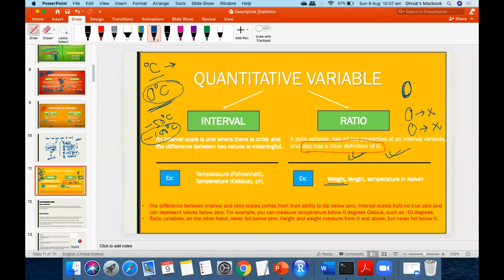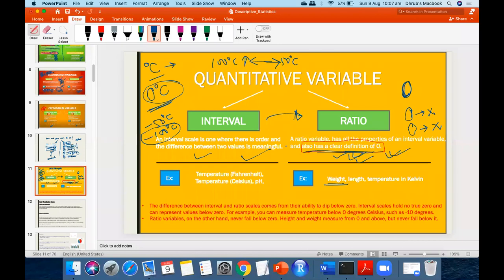So ratio, usually this is a kind of interval. Ratio has all the properties of interval, except it has one thing, that it has a clear definition of 0. Here also difference is meaningful. That means, for example, if I talk about temperature, then 100 degrees C is more temperature than 50 degrees C. So difference is meaningful. Here it has meaningful difference plus also a clear definition of 0.